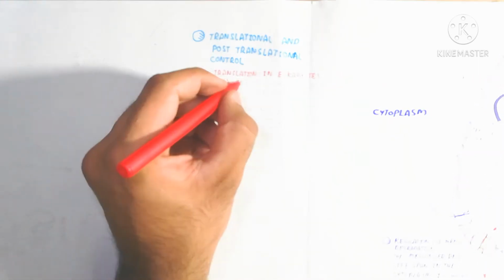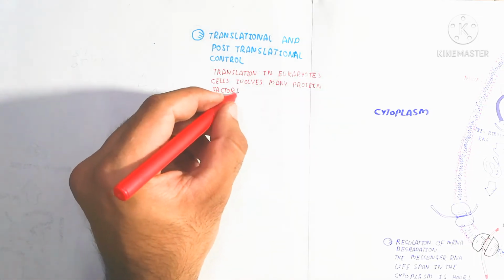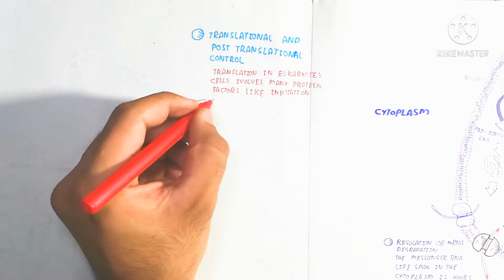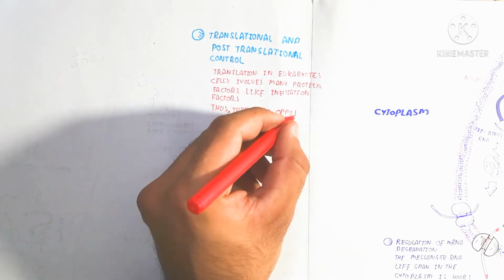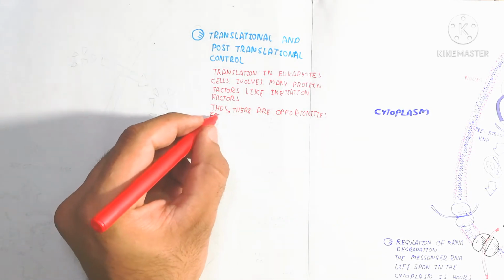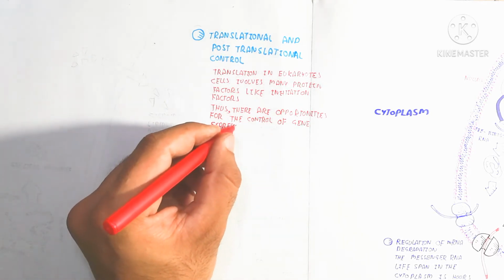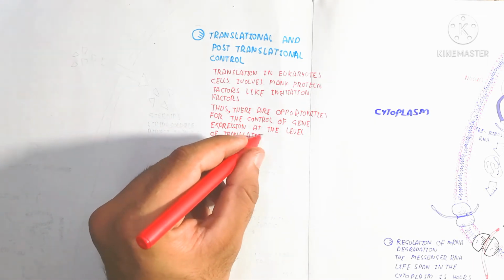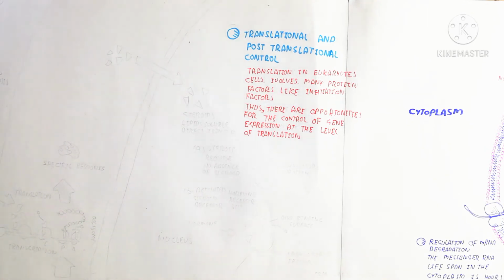After the translational control, what will be the mechanism? Here I am writing that translation in eukaryotic cells involves many protein factors like initiation factors. Thus there are opportunities for the control of gene expression at the level of translation. After the level of translation, the control by different mechanisms we will discuss this time.